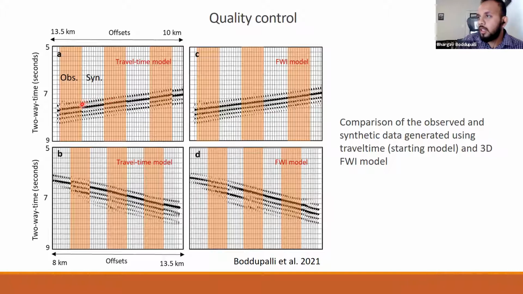In this panel, this is data from one OBS along one profile, and there are small misfits in this case, which are corrected by FWI. The same is true in this case also. In B and D, there are small misfits, which get corrected by FWI. So this again shows that the FWI has done a good job.